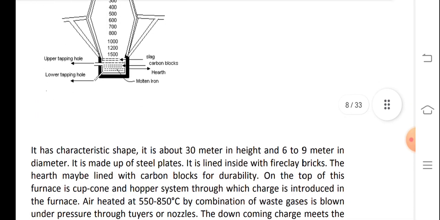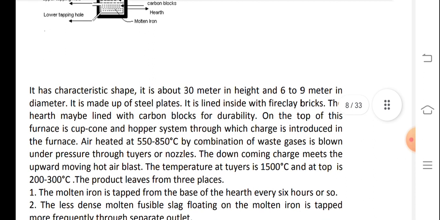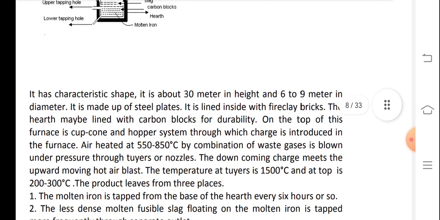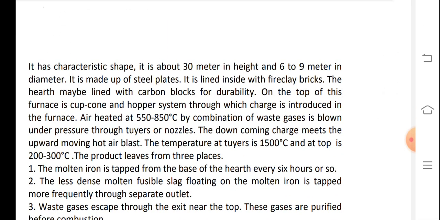Blast furnace. It has a characteristic shape. It is about 30 meters in height and 6 to 9 meters in diameter. It is made up of steel plates. It is lined inside with fire clay bricks. The hearth may be lined with carbon blocks for durability. On the top of this furnace is a cup, cone and hopper system, through which charge is introduced into the furnace.